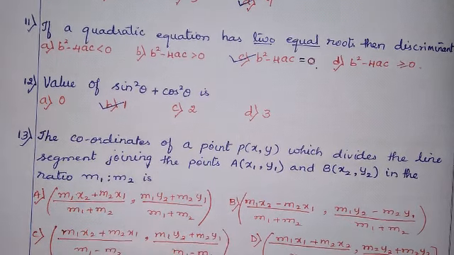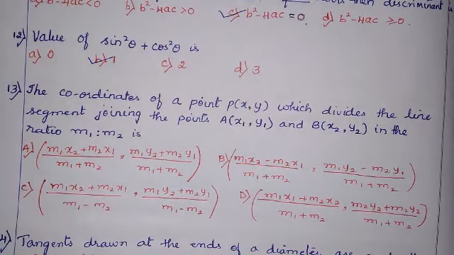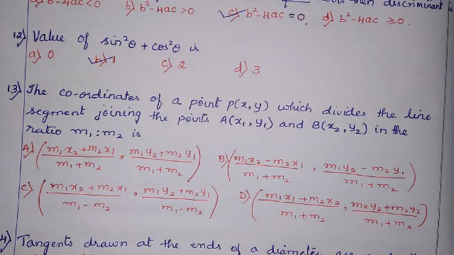We know this is the section formula. So the correct option is m1 x2 plus m2 x1 upon m1 plus m2, comma, m1 y2 plus m2 y1 upon m1 plus m2.